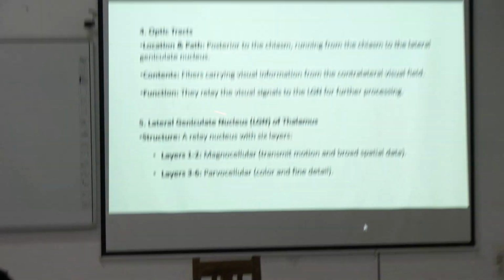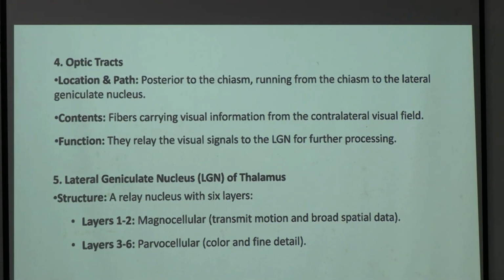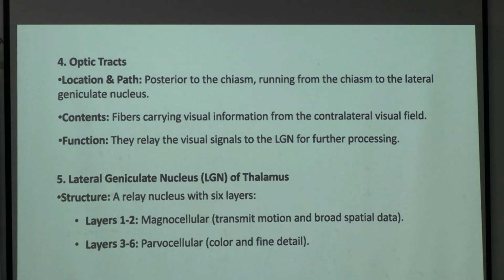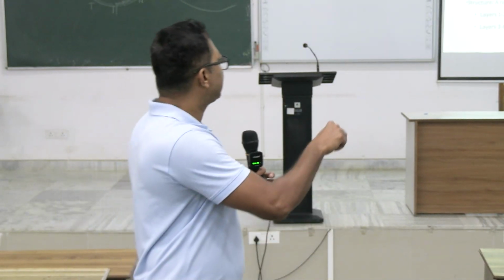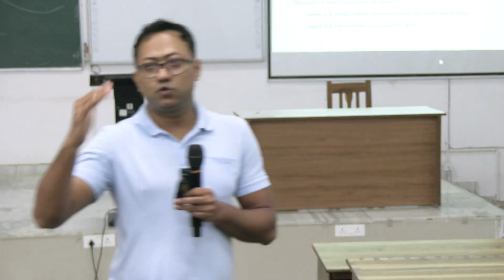Okay, now the lateral geniculate nucleus of the thalamus, where I have already said the optic tract goes. In the lateral geniculate body there are 6 layers: layer 1, 2, 3, 4, 5, 6. This is a very important MCQ zone, a lot of MCQs come from here every year, right? So the lateral geniculate body has 6 layers, right? 1, 2, 3, 4, 5, 6.